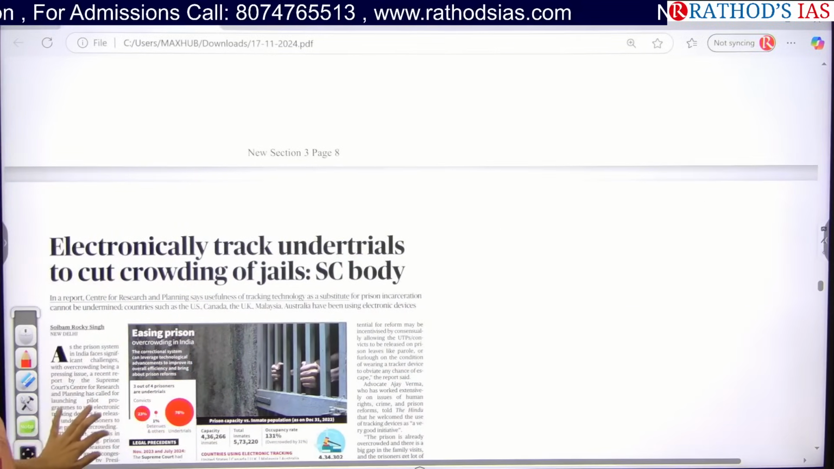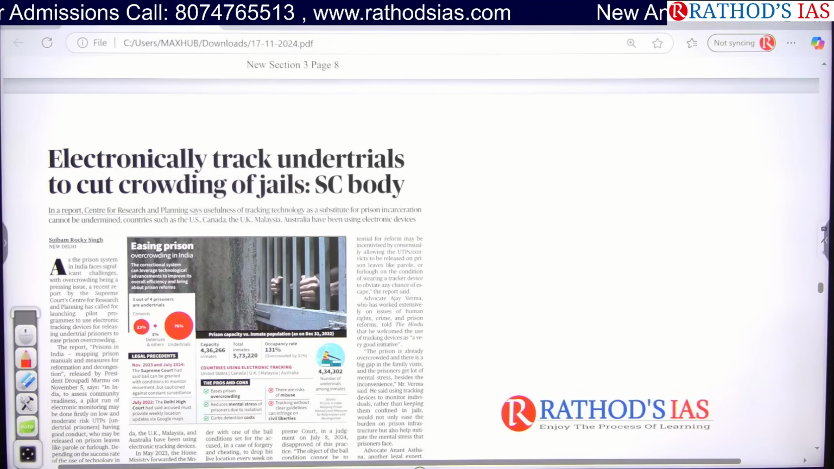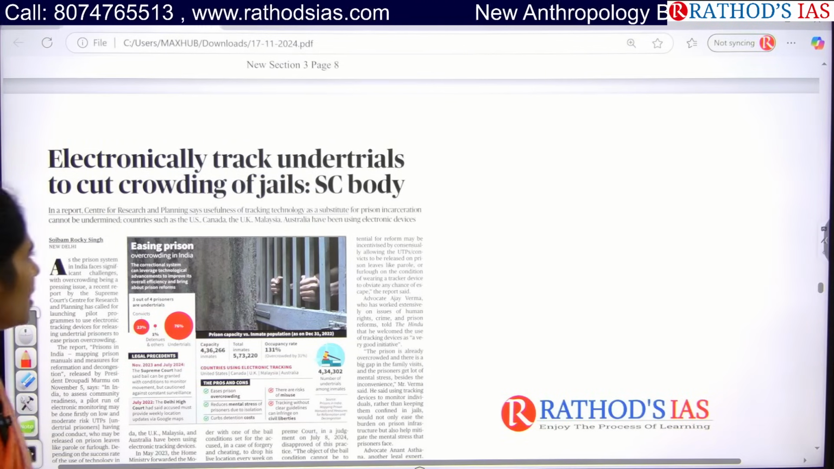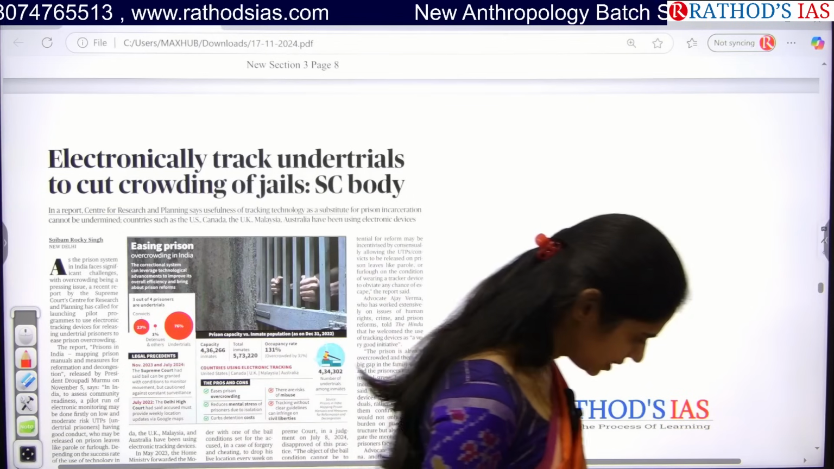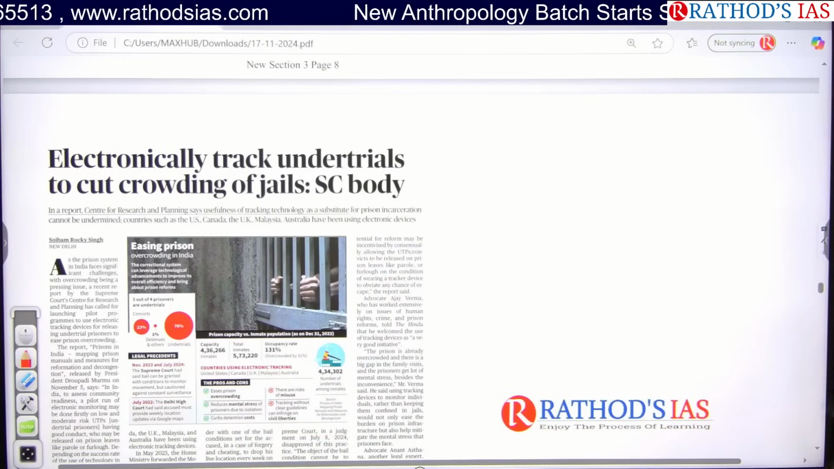And see this article, guys. Electronically track undertrials to cut crowding of jails, SC body. So what is this article? What is the meaning of undertrials?